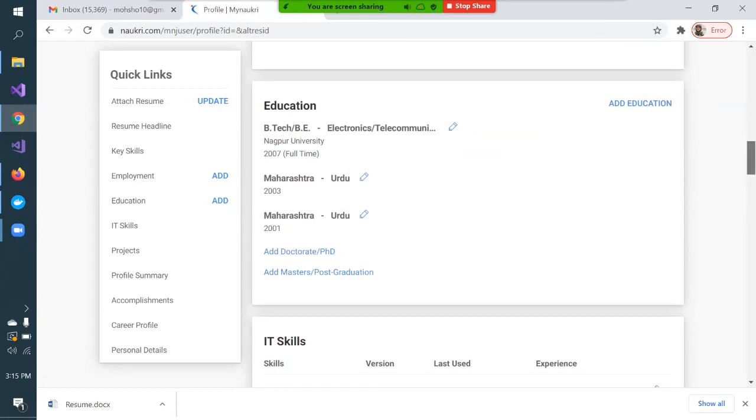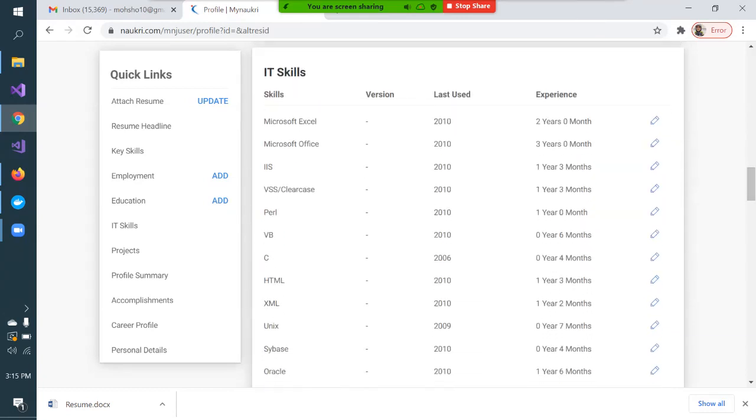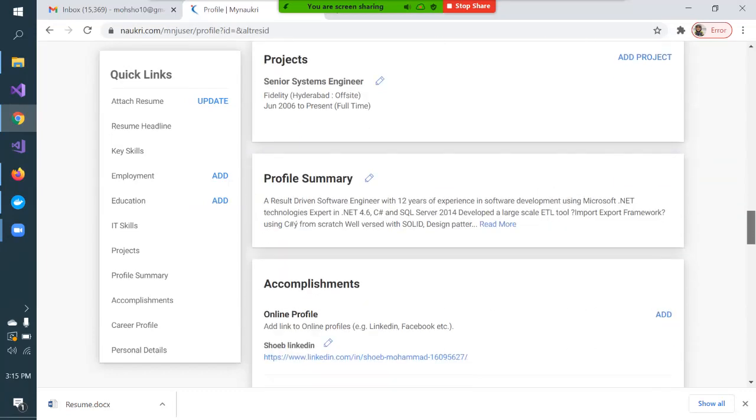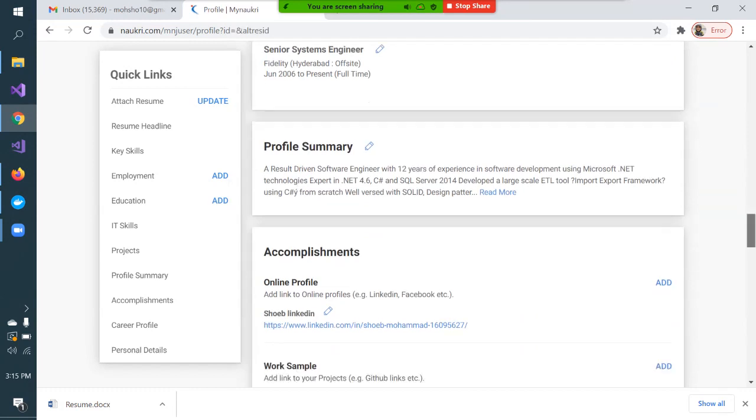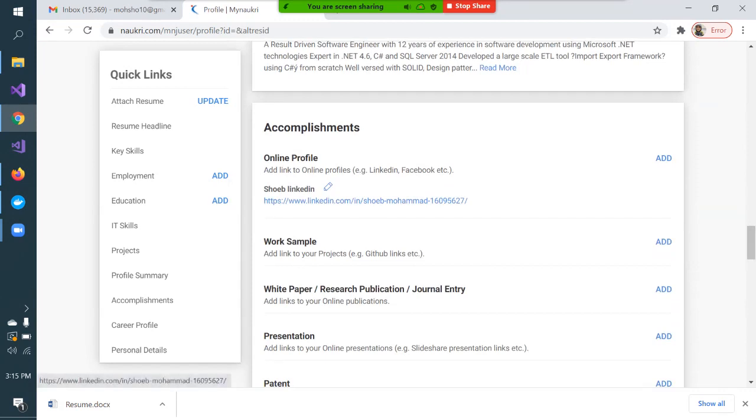Education, you need to write down, IT skills. For each and every technology they ask you to write down how many years of experience you have, and when you last used that technology. You should fill this clearly, because all these details clearly tell your complete profile to the employer, and it helps them to shortlist you, and on that basis you will get a call, or they will call you for a walk-in drive. I have also added my LinkedIn profile link.